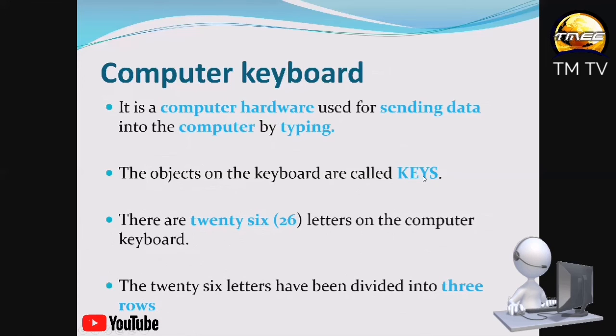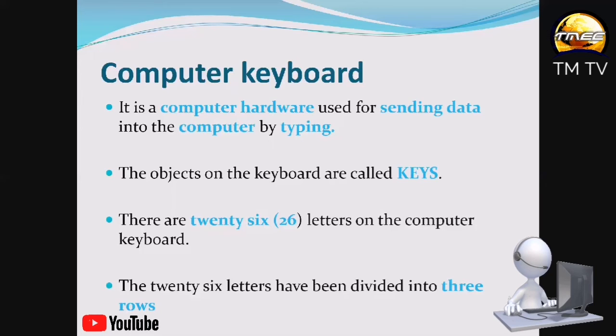So we have the A key, we have the B key, we have the C key, we have the Z key. The keyboard doesn't contain only letters, there are numbers also. So we have the 1 key, the 2 key, the 3 key, the 4 key, the 5 key, and the 0 key. Don't forget, we don't have 11 key, 12 key, or 30 key. But we have the numbers from 1 to 0. So we have 1, 2, 3, up to 9, then 0.